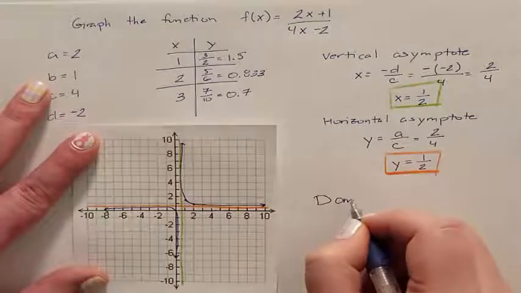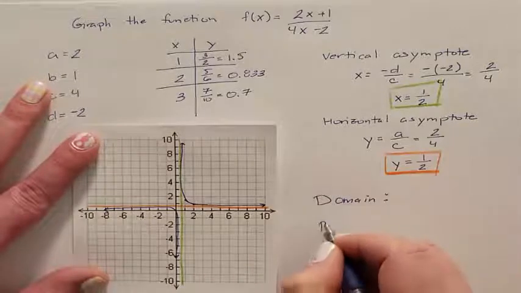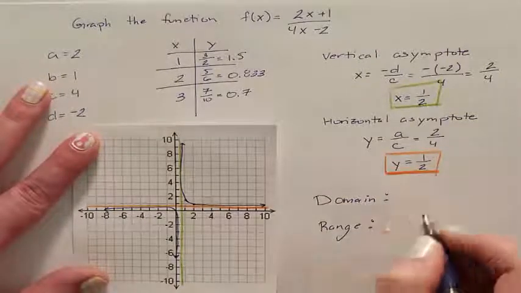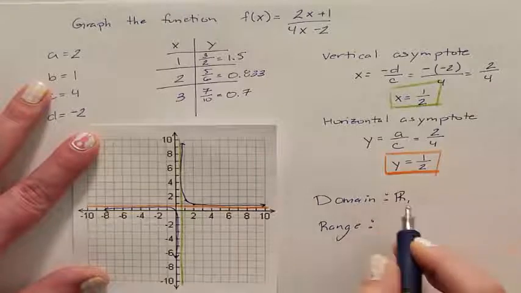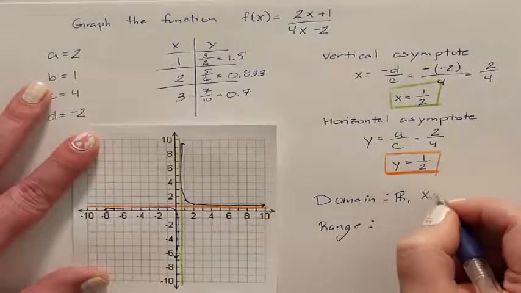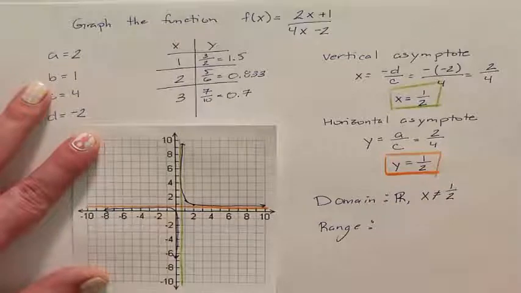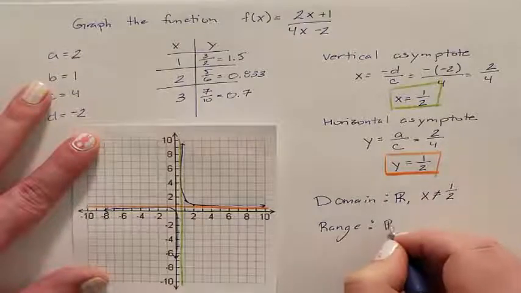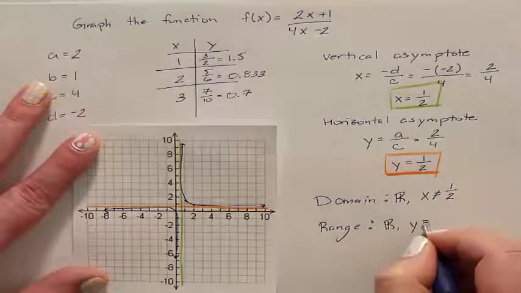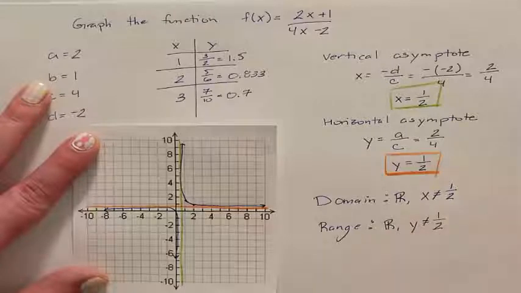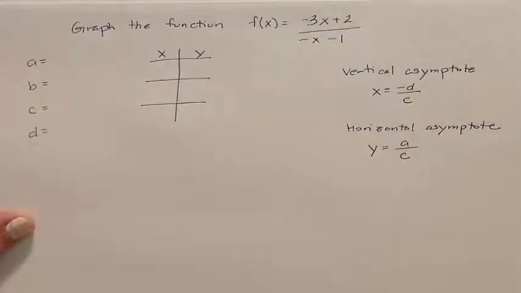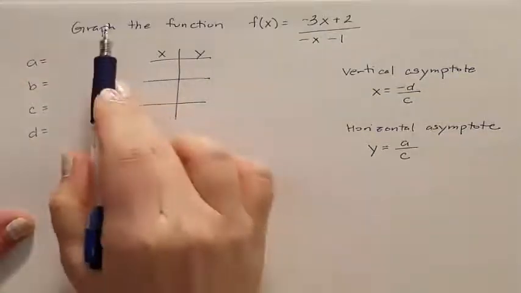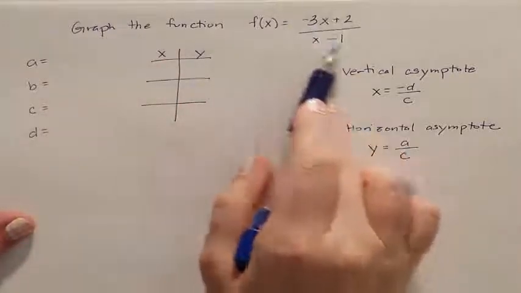And now I just need to find my domain and my range. Domain is always going to be all real numbers except for the one x value that your asymptote is at, so x cannot be 1/2. My range is also going to be all real numbers except for the one number my asymptote is at. That's it.